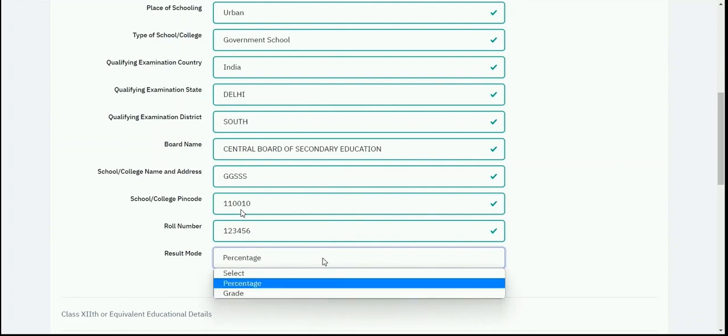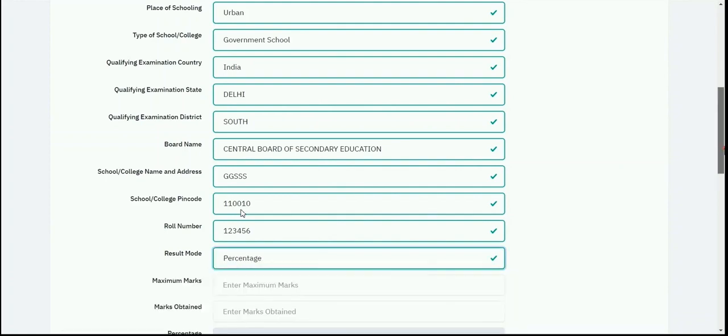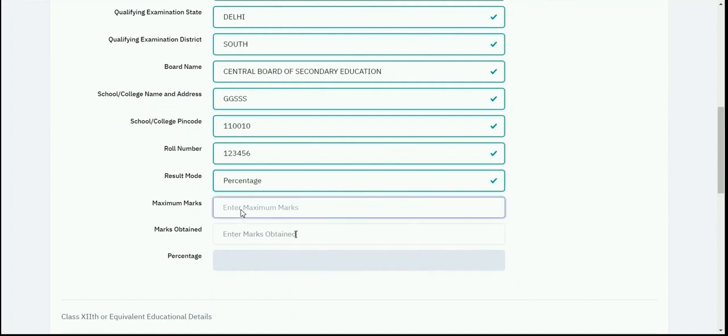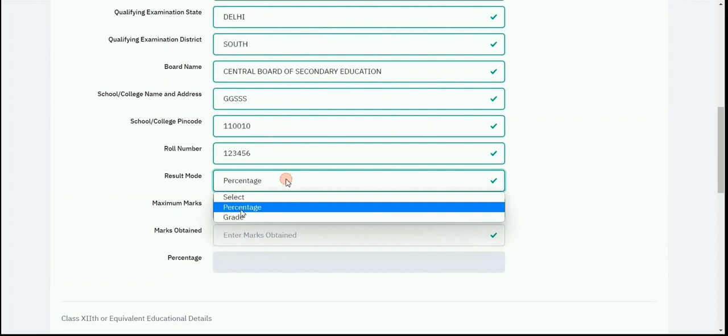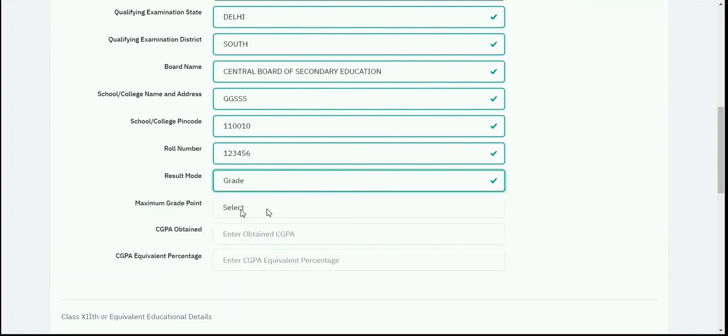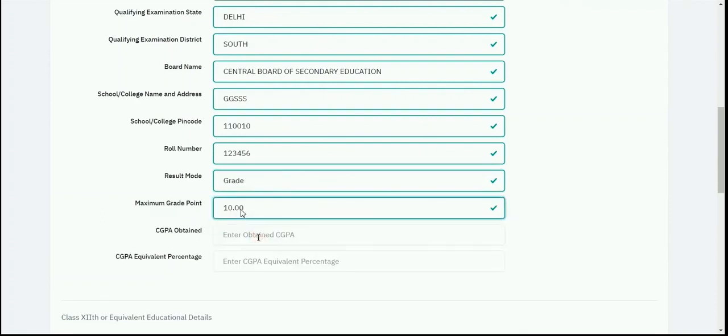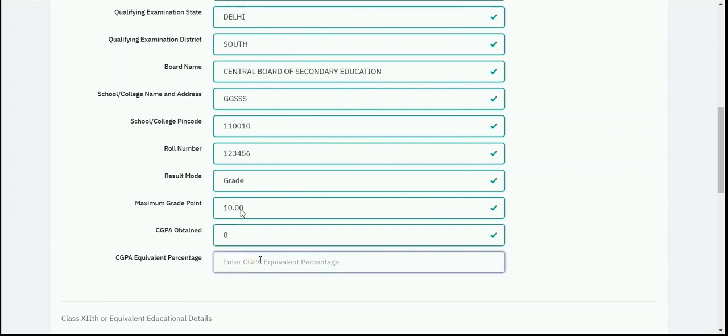In case you select percentage, you need to write the maximum marks which you can obtain. For example, it can be 500, and then you need to write the marks which are obtained by you, and then the percentage will get automatically calculated. Same goes for the grades. Here you need to select the maximum grade point and the CGPA obtained by you, and here you need to write the CGPA equivalent percentage in the text field.